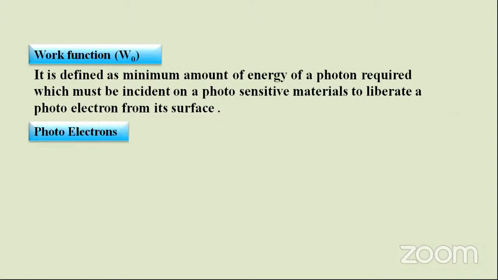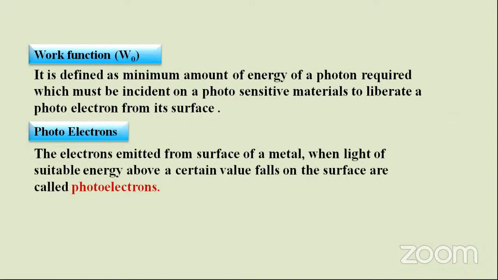What are photoelectrons? These two terms we have used till now. Photoelectrons are the electrons emitted from the surface of a metal when light of suitable energy above a certain value falls on the surface.